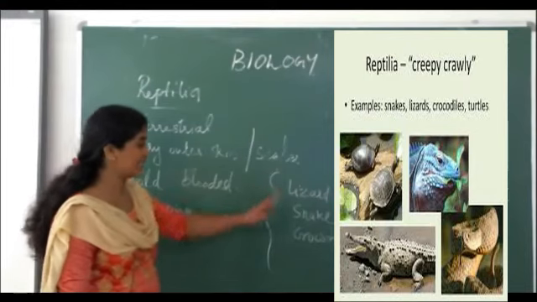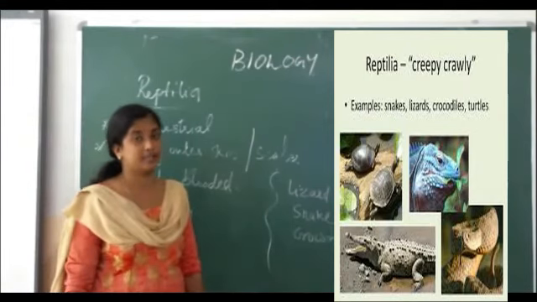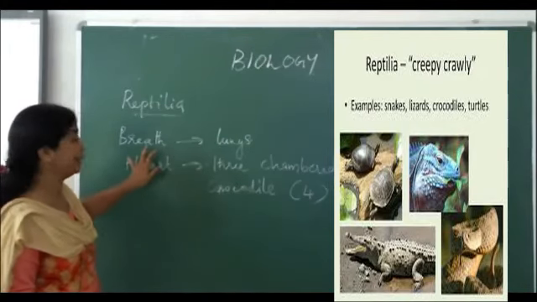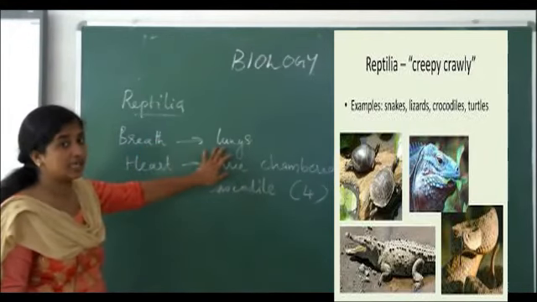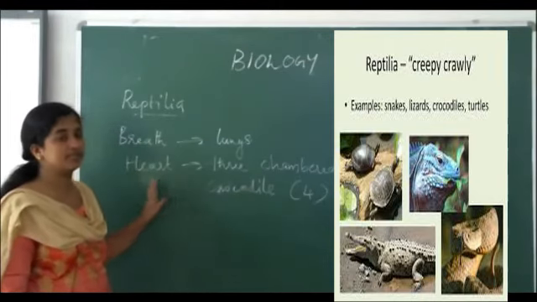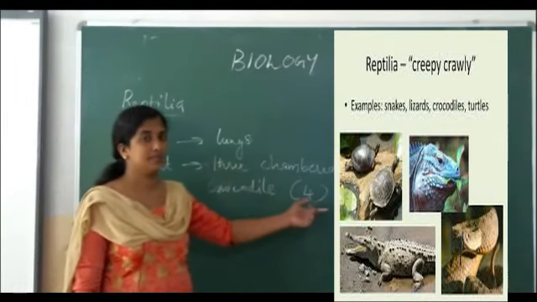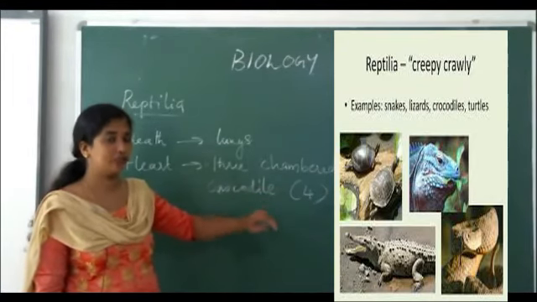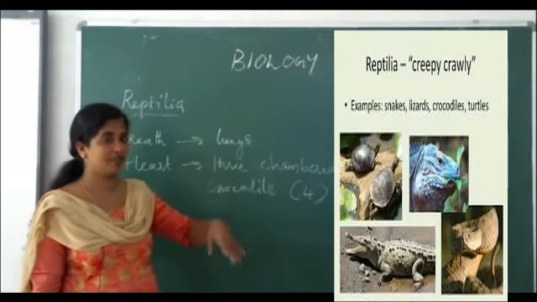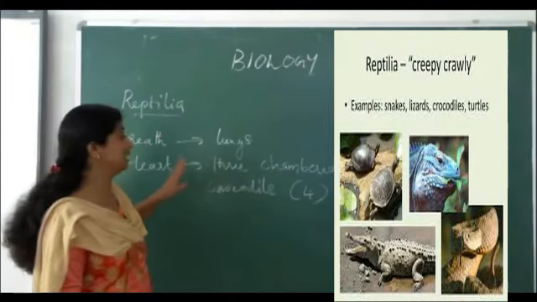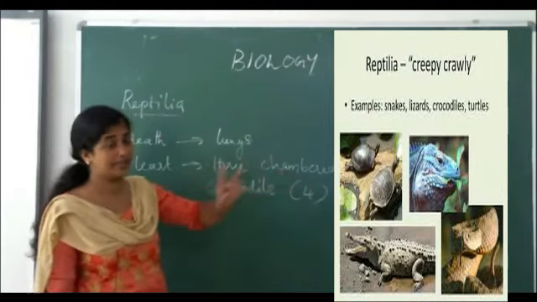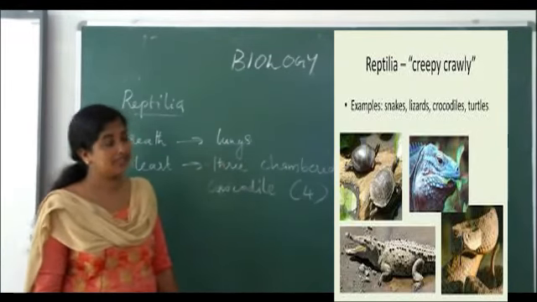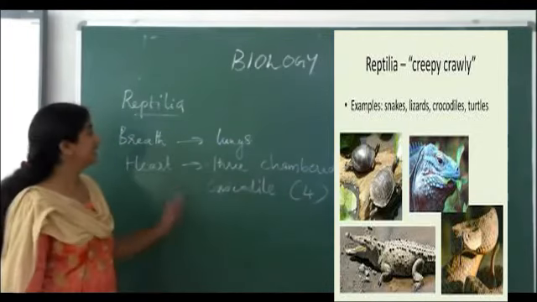Examples are lizard, snake and crocodile. Their respiration is mainly through lungs. Next, about the heart, which is three-chambered. In the circulatory system you have studied the four-chambered heart, two auricles and two ventricles. Under reptilia there is a three-chambered heart, except in one case, the crocodile. Crocodile has a four-chambered heart. Okay, is it clear?